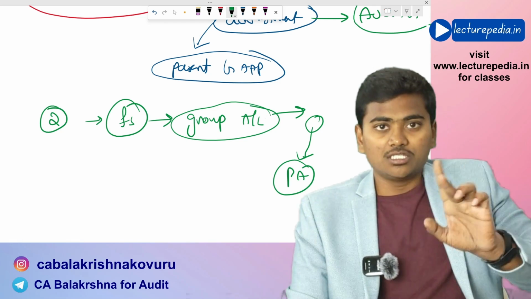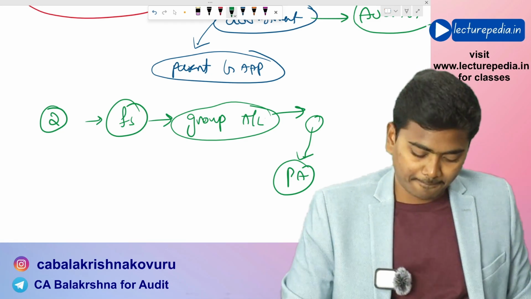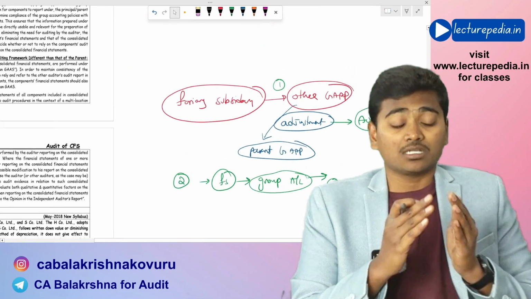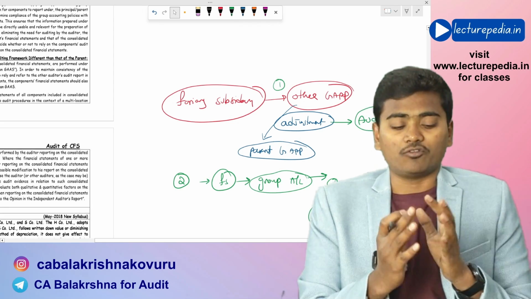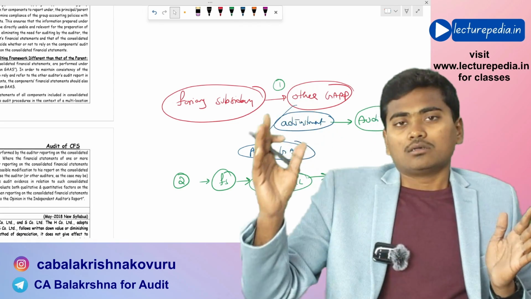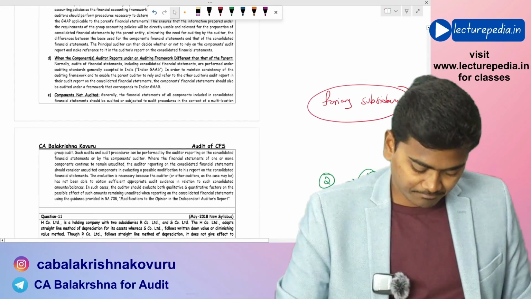Okay, from these two options, any one option can be chosen in case the applicable financial reporting framework of parent and the component is different. Hope that is clear.